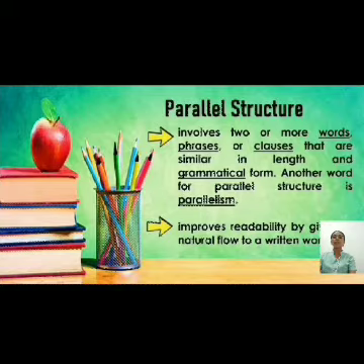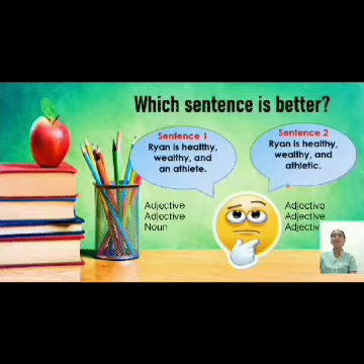Let's go back to the question on which sentence is much better. As we said a while ago, sentence number 2 is much better because it uses parallel structure. Sentence number 2 is Ryan is healthy, wealthy, and athletic. It is in parallel structure. Why? Because the words healthy, wealthy, and athletic are all in the same pattern, which is adjective form.